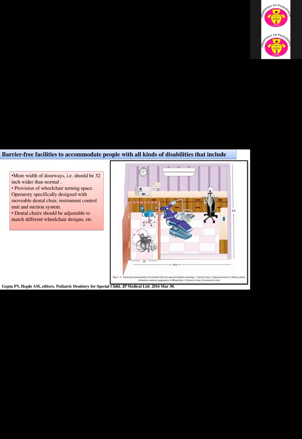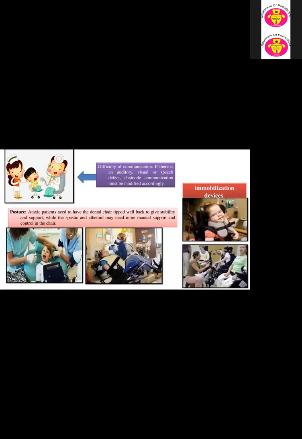After accessibility, as pediatric dentists, we need to consider communication, because some people understand, but some people with mental retardation won't attend, as they have auditory, visual, and speech defects. So as dentists we have to modify the communication accordingly. Then posture: an ataxic patient needs a dental chair tilted well back to give stability and support. For spastic and athetoid patients, manual support may be needed.